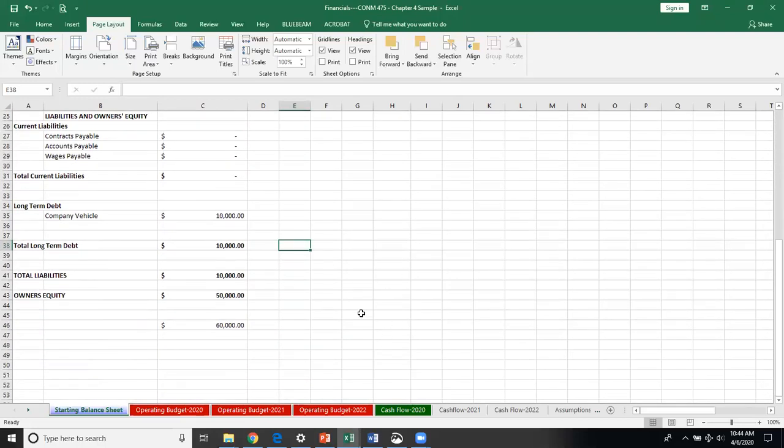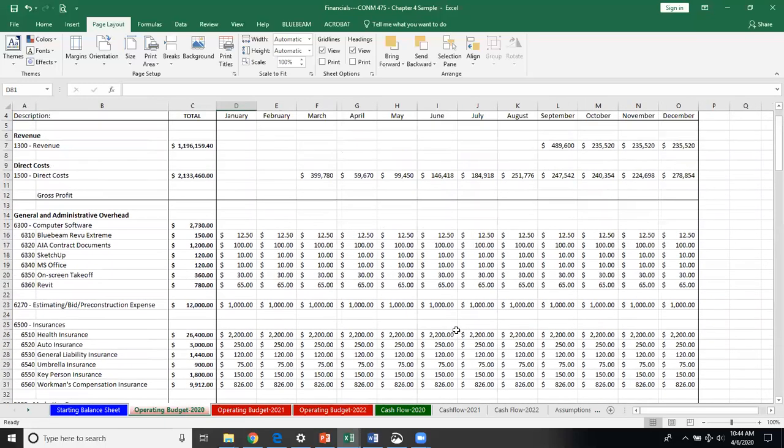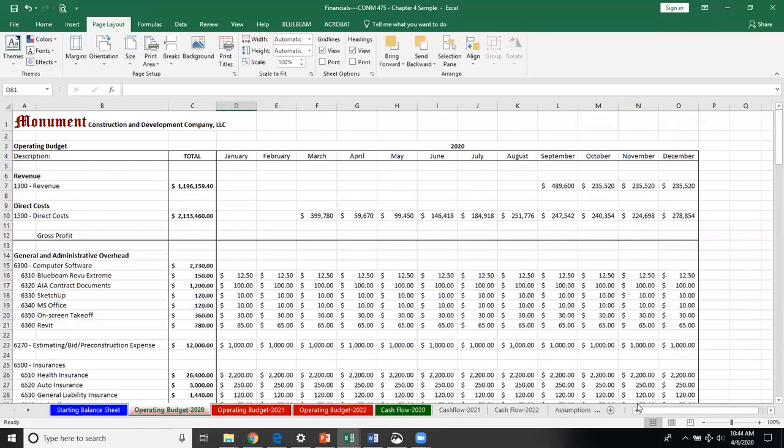Okay, really quickly here, let me go to the operating budget. So again, on my operating budget here, I've made some assumptions, and part of that assumption is that starting in January, I've started going out and spending some money.